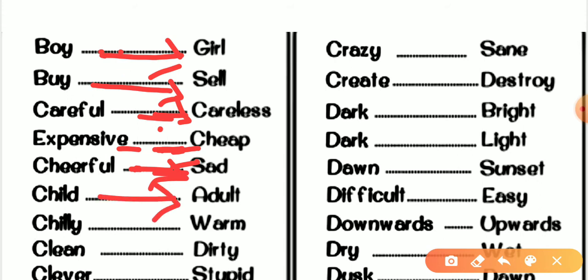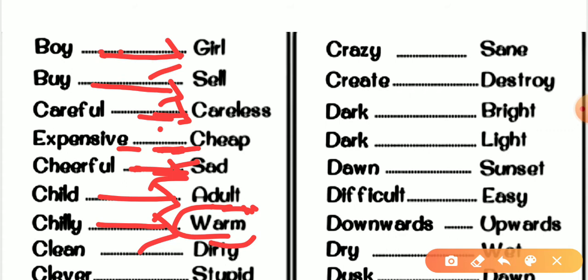Then the next word is chilly. That's called chilled. Sometimes people say, I'm drinking chilled water. So the opposite of chilled would be warm. Warm or hot, we can use both words. Sometimes people use drinking hot water. We can also swap it to hot, but warm is also good. So the antonym of chilly would be warm.